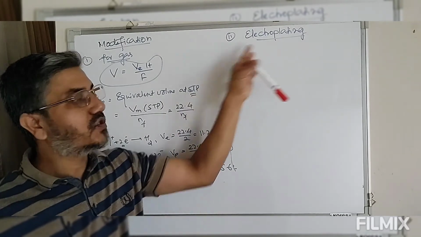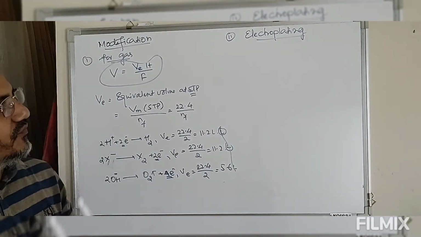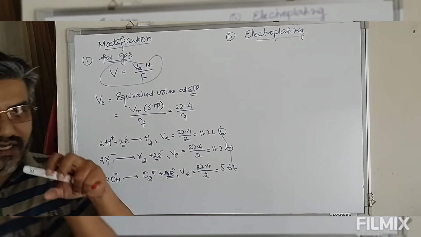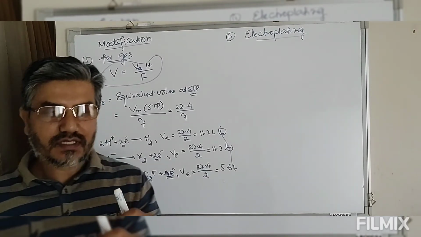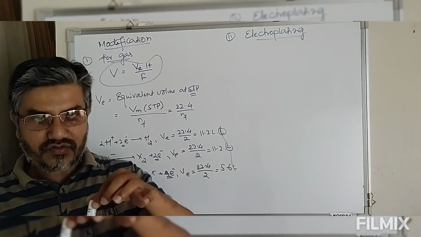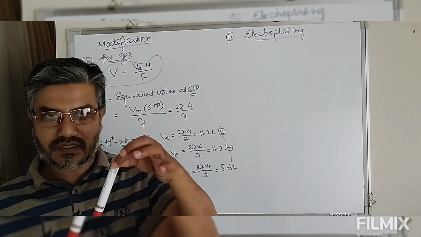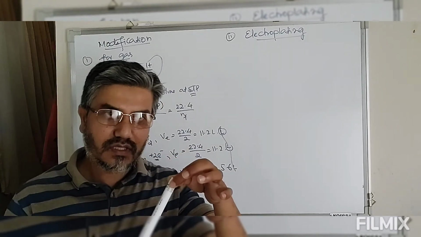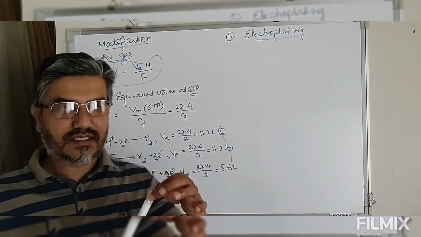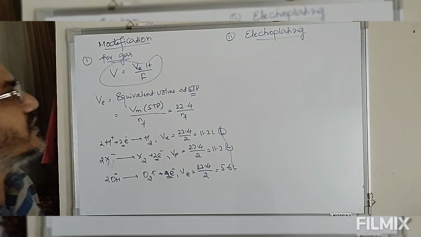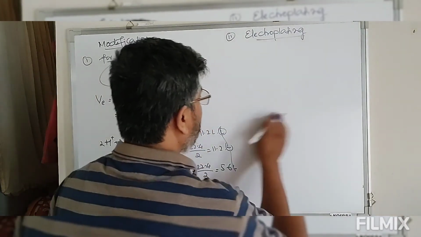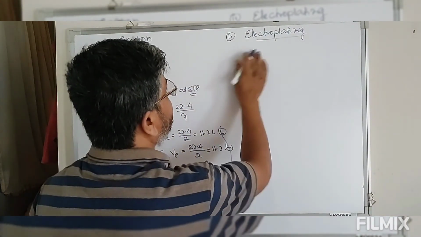That is electroplating. For this we use a metal solution, which covers the reactive metal so that it is protected from corrosion. During this electroplating, suppose we have a solution.